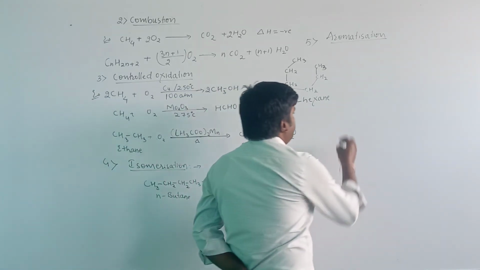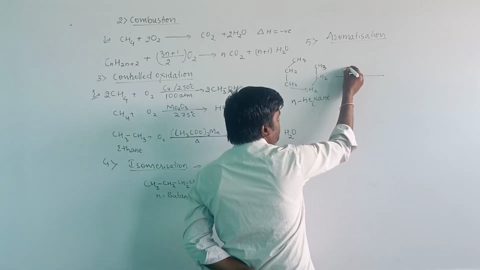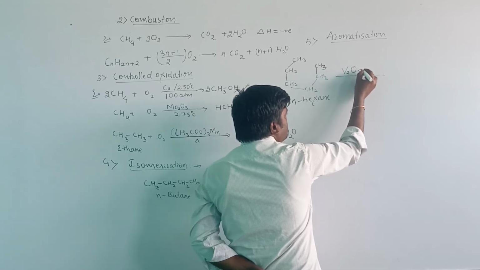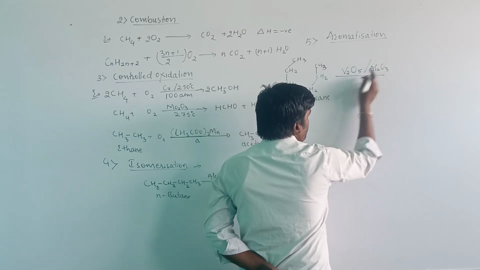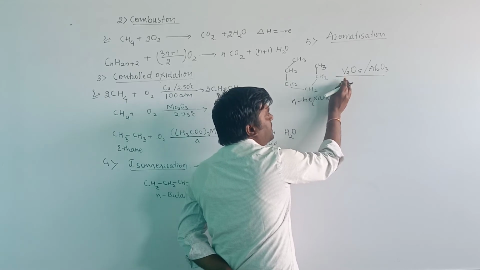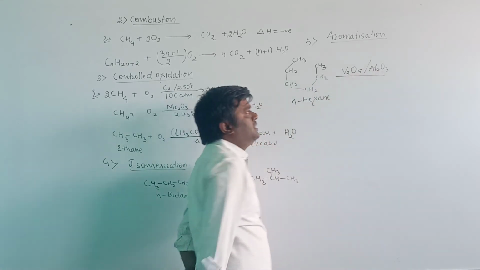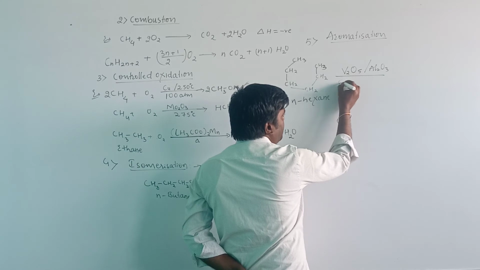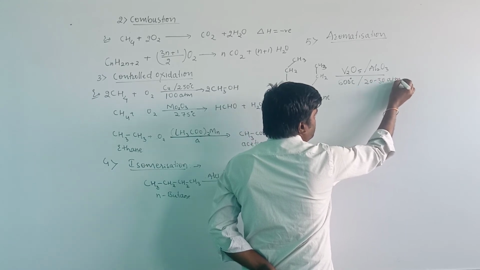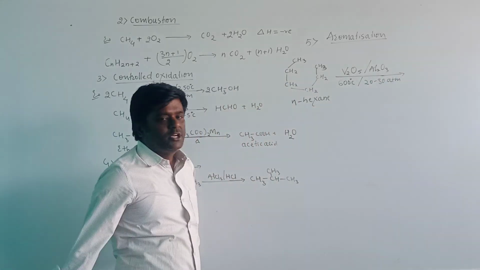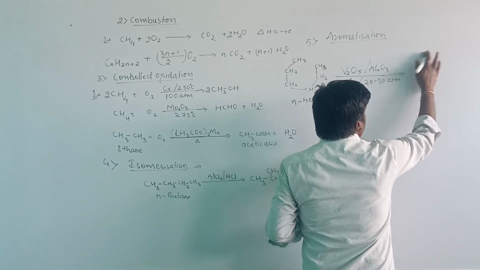When this N-hexane is heated in the presence of V2O5, that is oxide of vanadium, which is supported over the alumina, that is Al2O3, at 600 degrees Celsius temperature and 20 to 30 atmospheric pressure, then it will produce the compound called